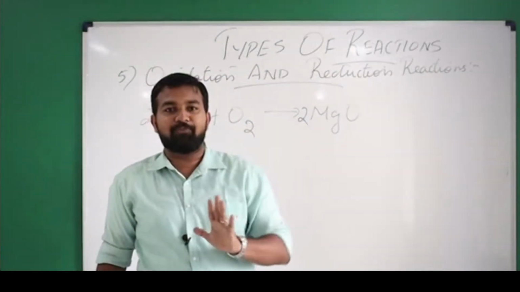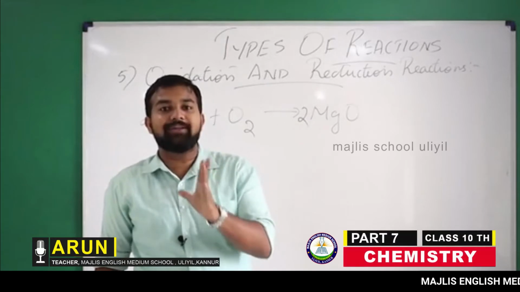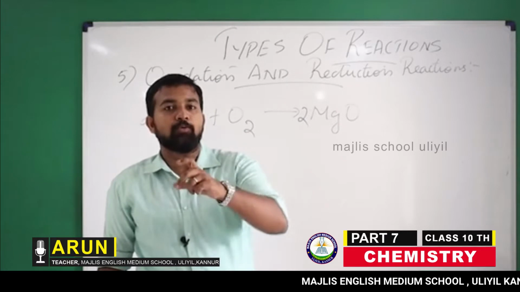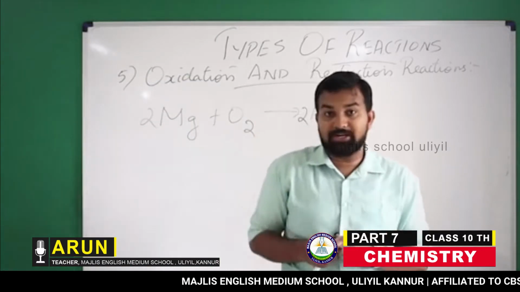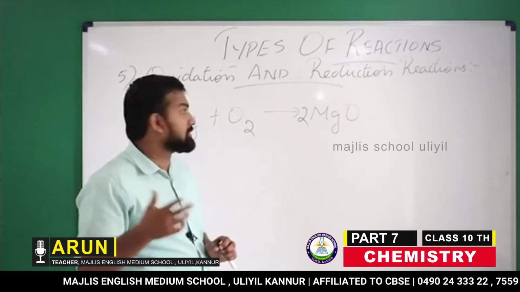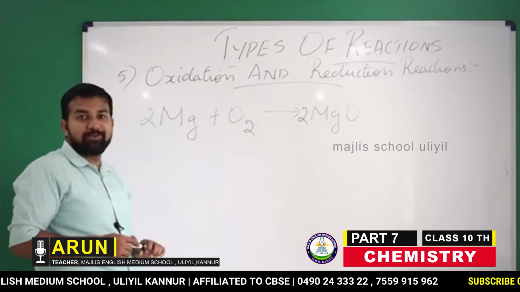So the last type of reaction which we are going to discuss is oxidation and reduction. The basic concept which you need to understand is, for example, the first reaction, combination reaction, which we have discussed: magnesium, when burned in air, became magnesium oxide.